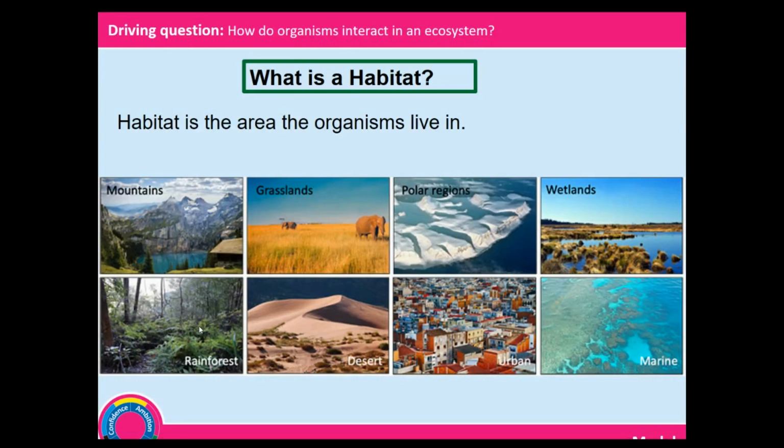And we can talk also about urban areas, because that is another type of ecosystem. We need to talk about that because you have domesticated animals, and we humans living in there, and we can talk about what is happening there. So all of these different regions that you can see on here are referred to as habitat. It is the area where the organisms live in.